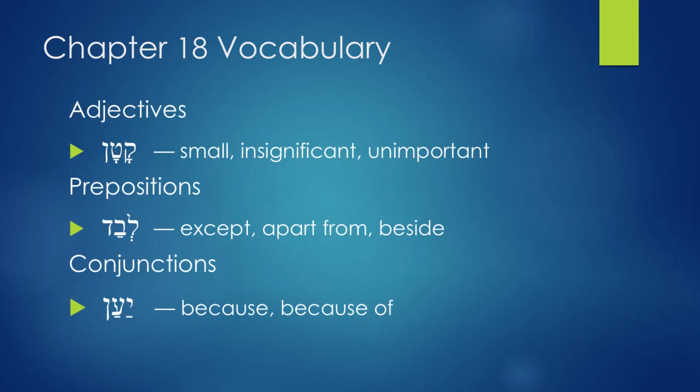On the adjectives we have one there, and that is the word katan. Katan means small, insignificant, unimportant. And this is a very important word that you find, especially when you're reading 1 Samuel 16, the story of David and Samuel, where God sends Samuel to go and anoint Israel's king in Jesse's house.